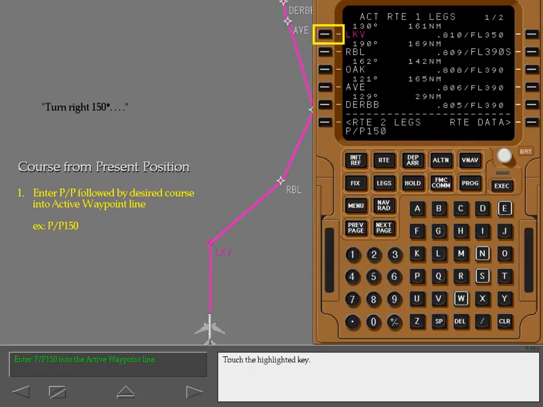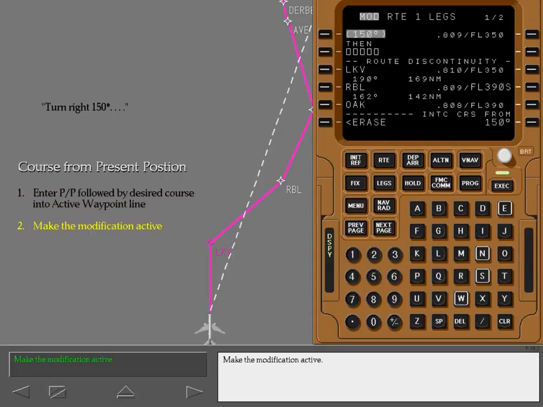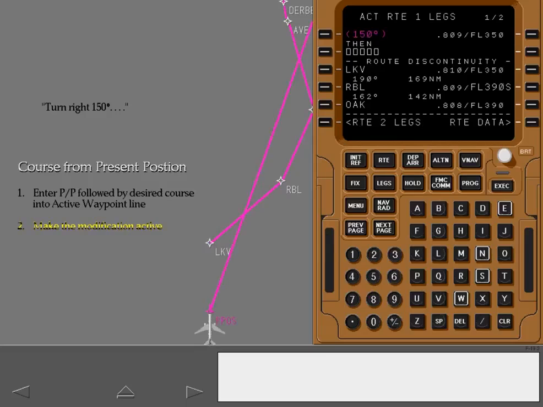Touch the highlighted key. Make the modification active. The active waypoint line displays the course you entered. The airplane follows this course until you proceed direct to a waypoint.